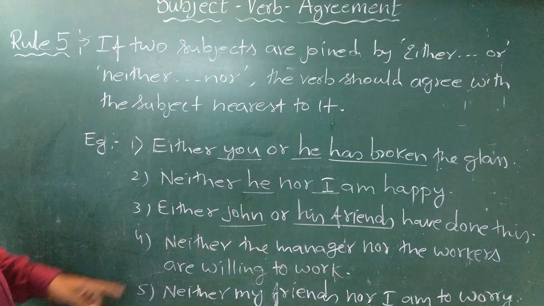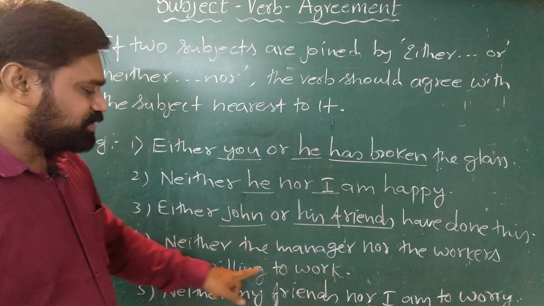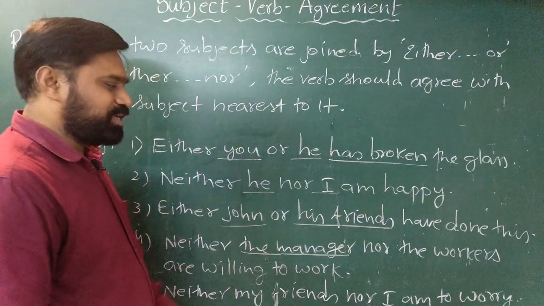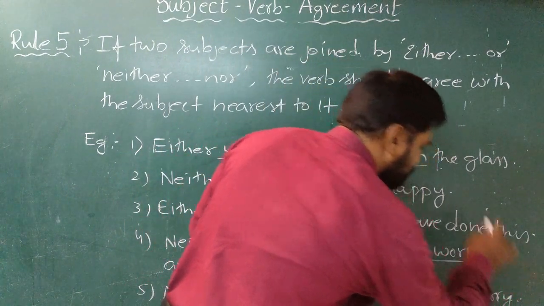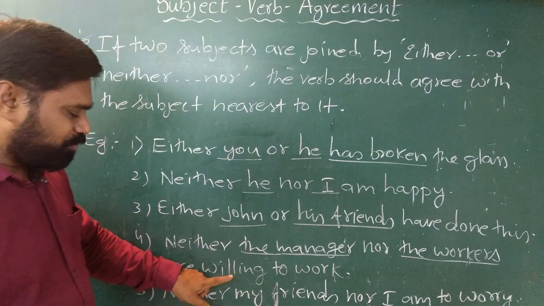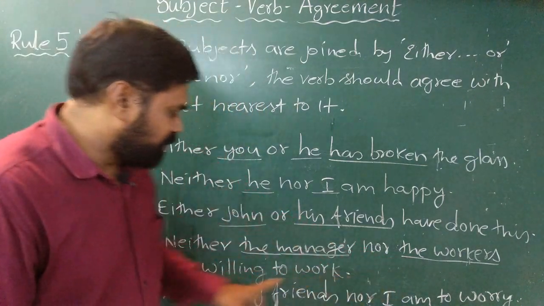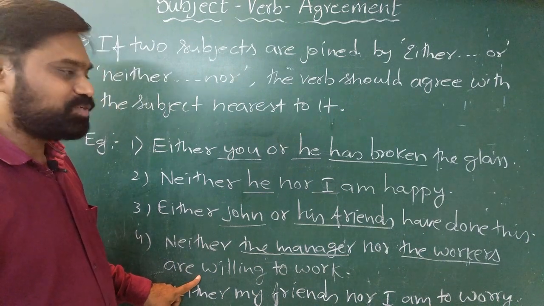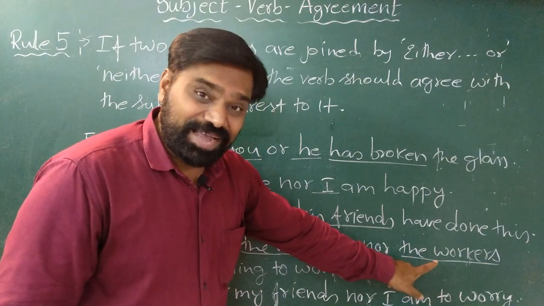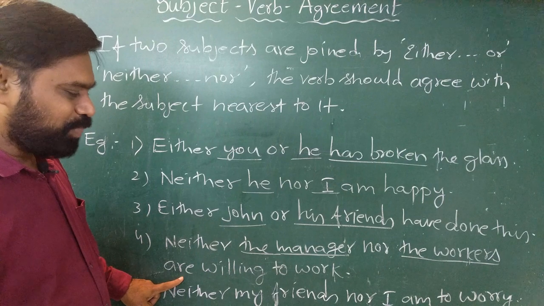Let us take the next example. Neither the manager nor the workers are willing to work. In this sentence, the manager is the first subject, whereas the workers is the second subject. If you look at the verb are willing, you will find that the workers, the second subject, is closer to or nearest to the verb. So the verb should match with this subject. As this subject is plural, we take the plural form of the verb.